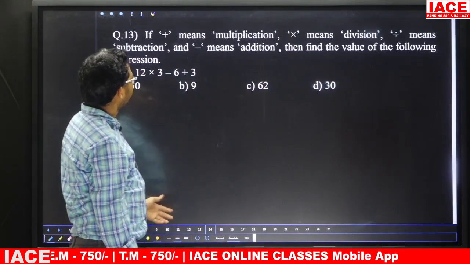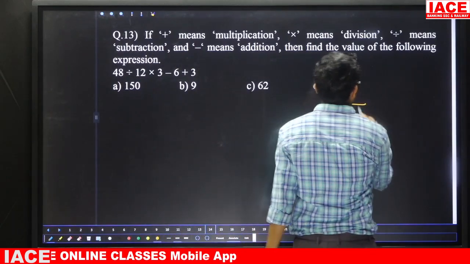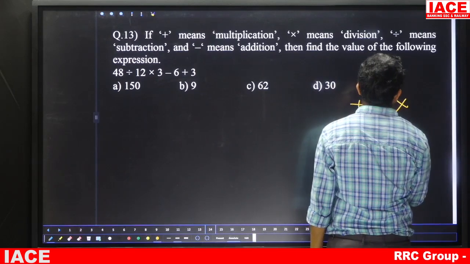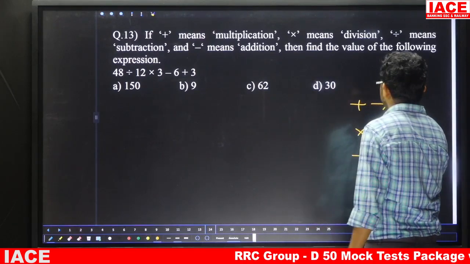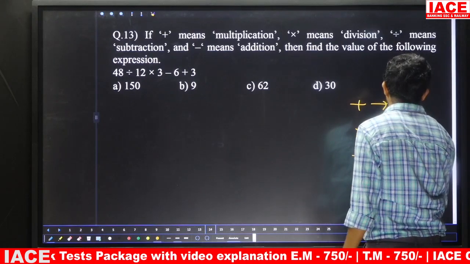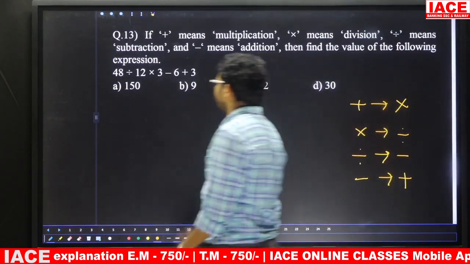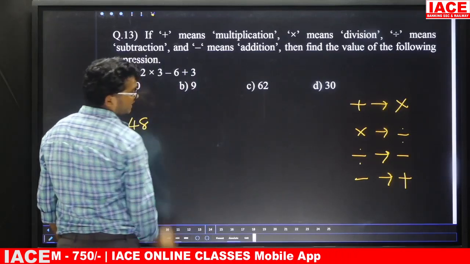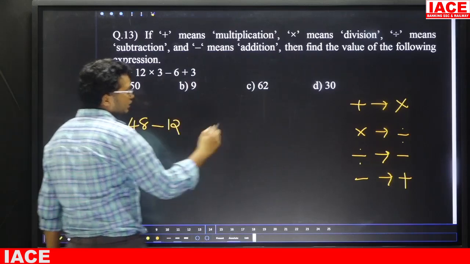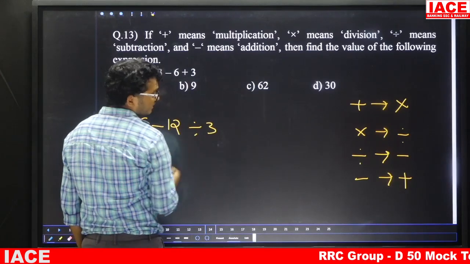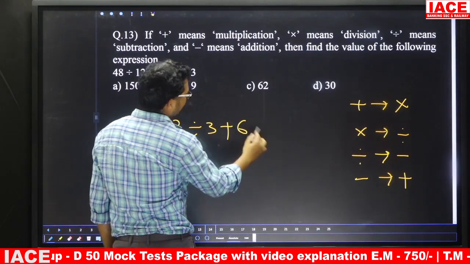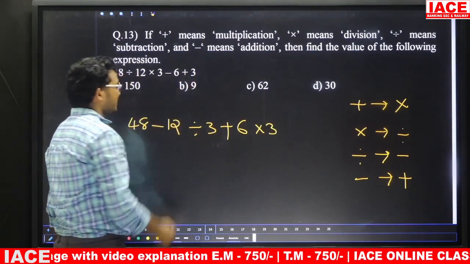Question number 13, if plus means multiplication, friends, take here, plus means multiplication. Next, multiplication means what? Division. Next, division means subtraction. Subtraction means what? Addition. Take the given statement, 48 divide by means what? Here minus 12. Next into means what? Divide by 3. Minus means what? Here plus 6, plus means what? Here into 3. So first priority is for division.